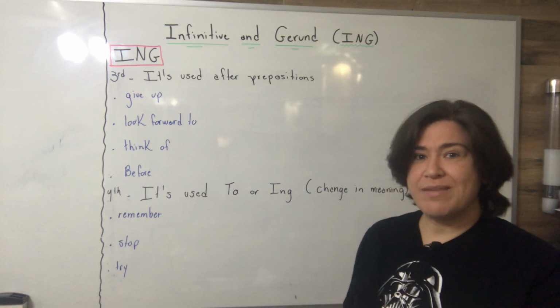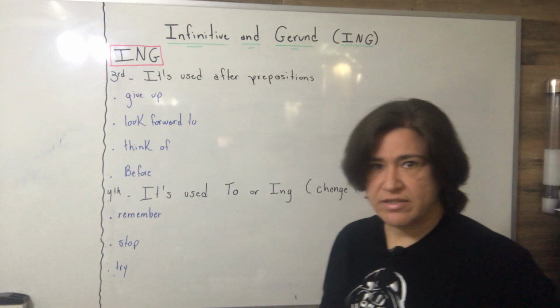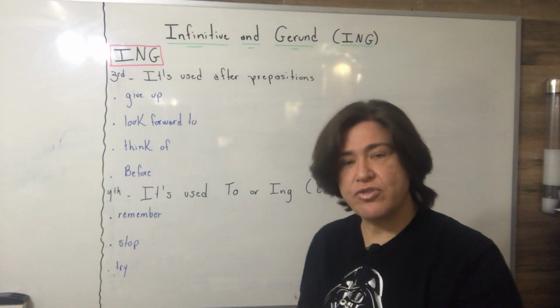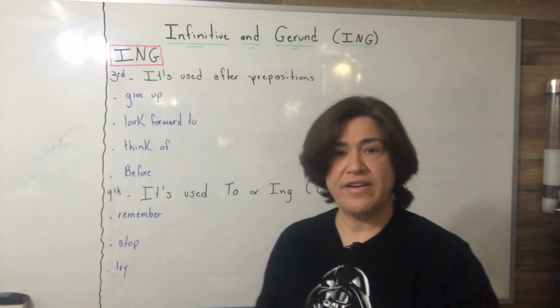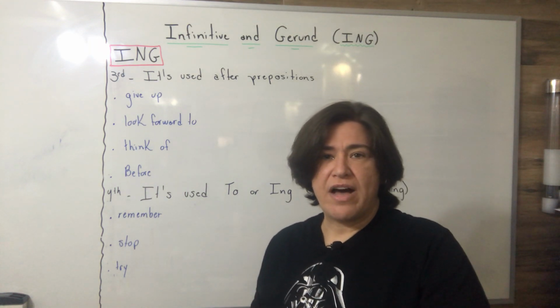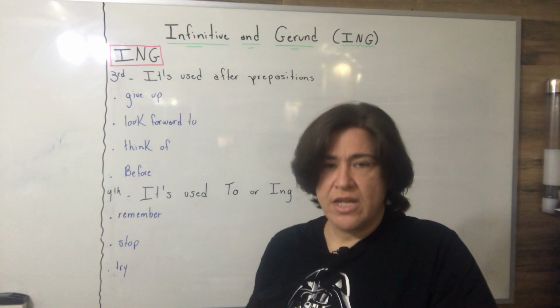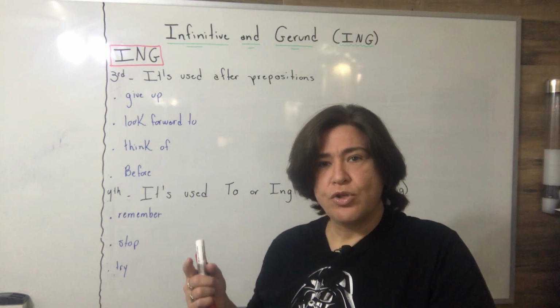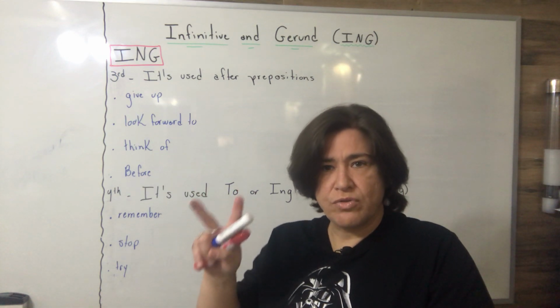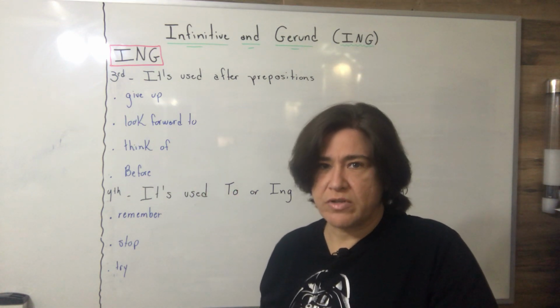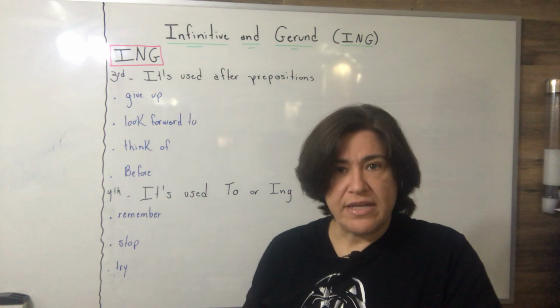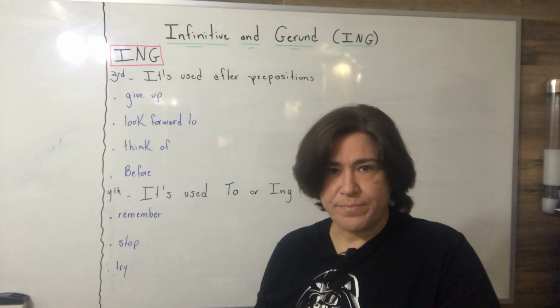You must give up eating chocolate. I need to put ing to give infinitive. If I say I must give up to eat chocolate, it is incorrect. Up is a preposition, to is another preposition. Two prepositions in English is not possible. So the infinitive is made by ing.